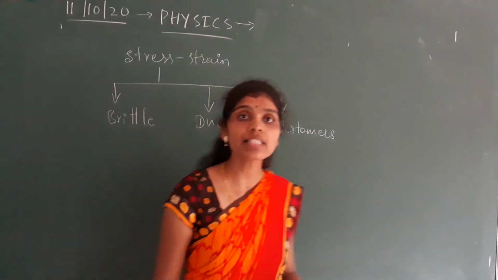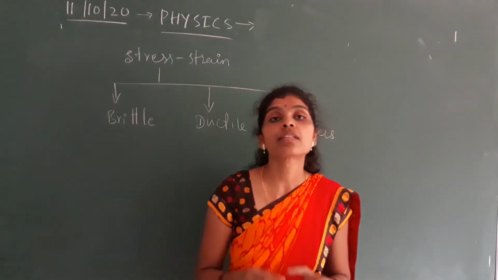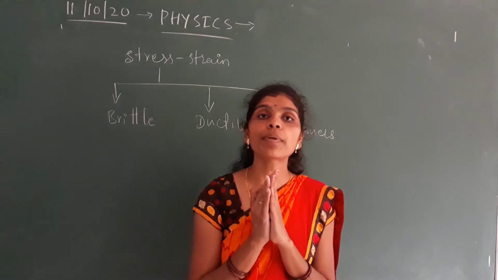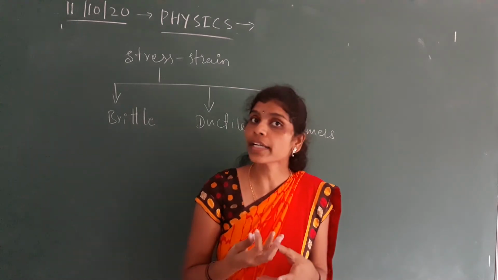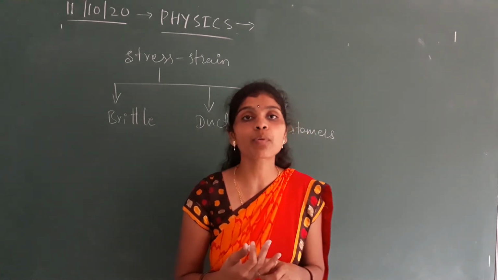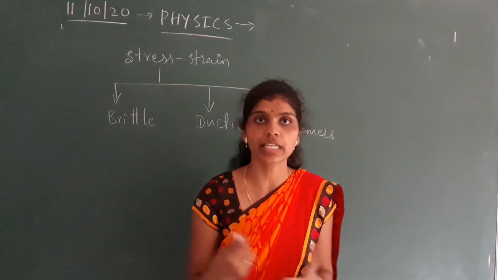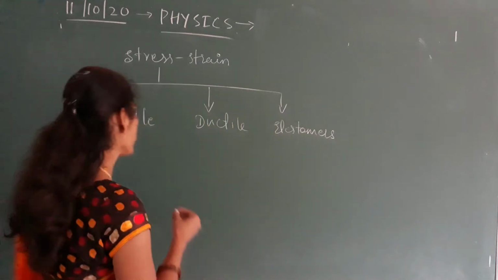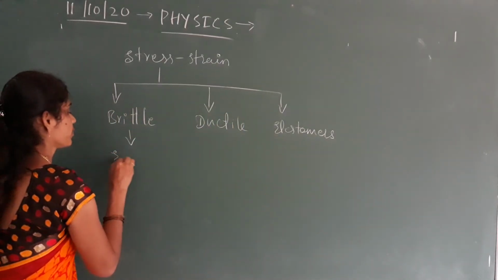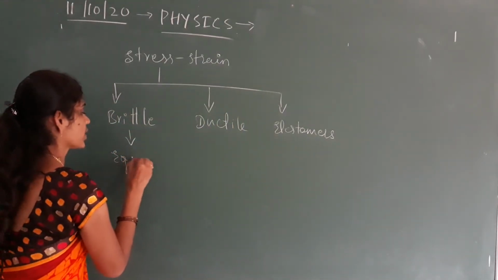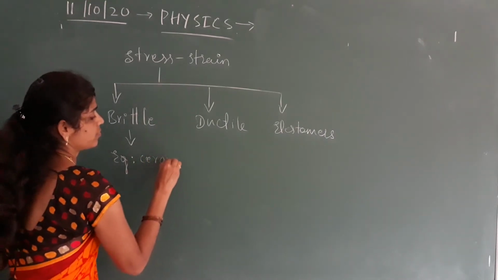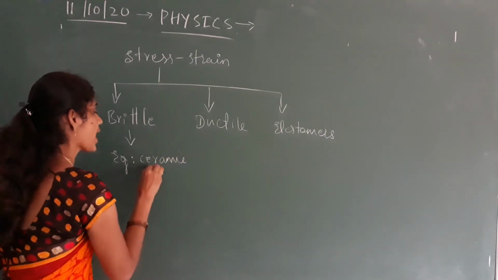Brittle is one of the properties of a material. So what kind of property is it? It is the property of a material which has a larger plastic range. Example, you can quote ceramics or glass materials.